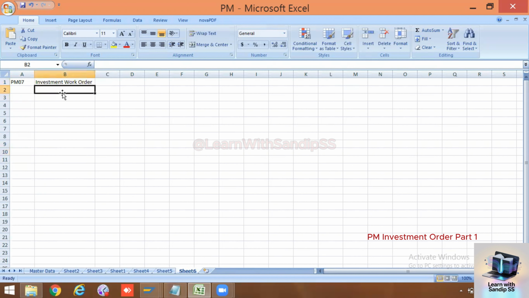So basically, if there is any asset which is under construction, means under installation, you want to commission a new compressor in your company, what will you do? You will bring a third party as well as use your internal labor. Basically, some major cost is involved, so this costing will be tracked via the PM07 work order.